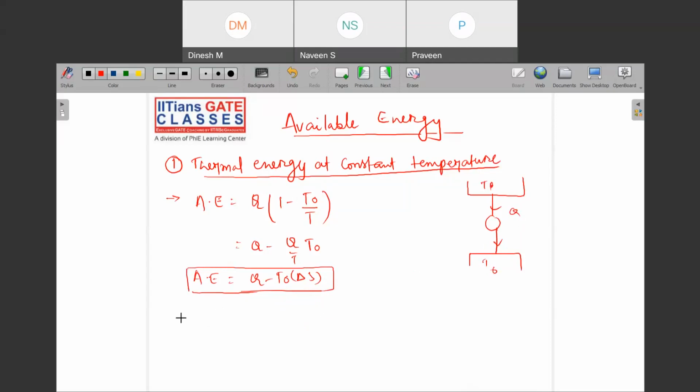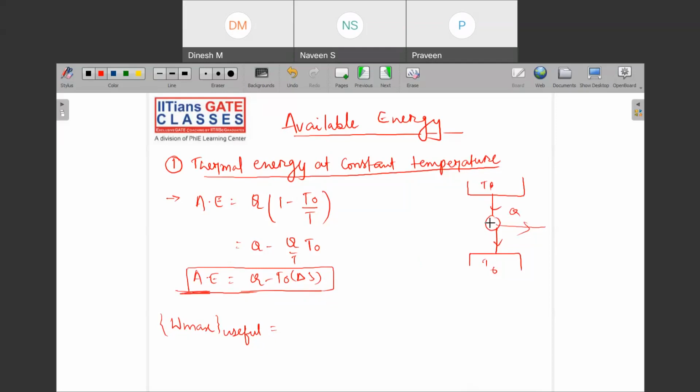The next question which we have seen is the useful work. So W max is this available energy. Out of this W max, what is useful? In this case, there is no atmospheric work involved. Why?